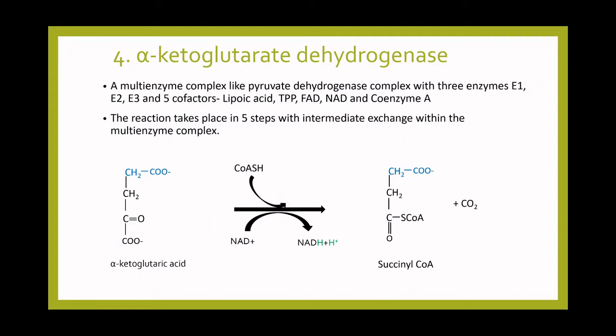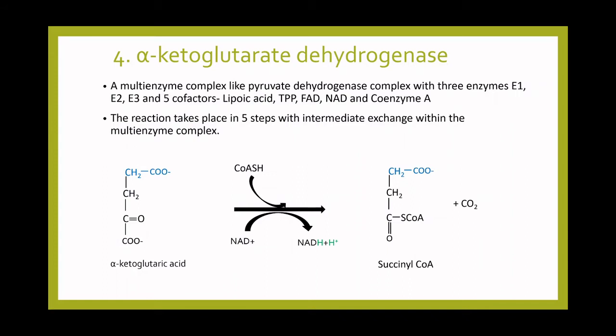The alpha ketoglutarate that is synthesized is acted upon by the alpha ketoglutarate dehydrogenase complex. It is a multi-enzyme complex like the pyruvate dehydrogenase complex with 3 different enzymes E1, E2 and E3 and 6 cofactors including lipoic acid, TPP, FAD, NAD, coenzyme A and Mg plus 2, although Mg plus 2 is not written here on the slide.